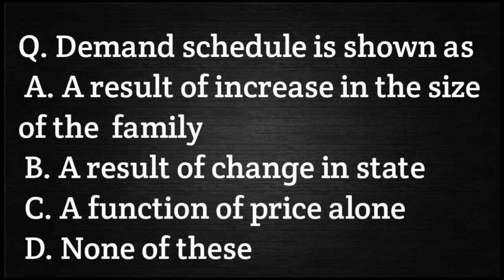Demand schedule is known as: option A, a result of increase in the size of the family; option B, a result of change in state; option C, a function of price alone; option D, none of these. Any guesses what will be your correct answer? Your correct answer is option C, a function of price alone.